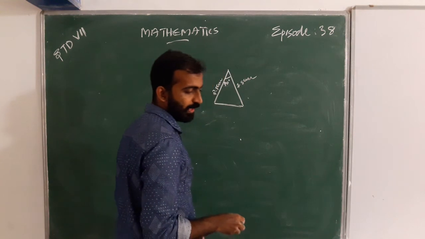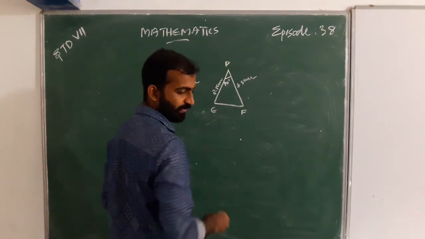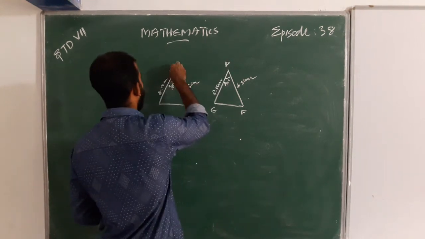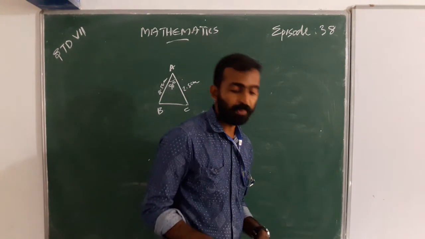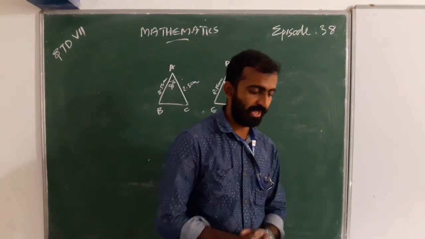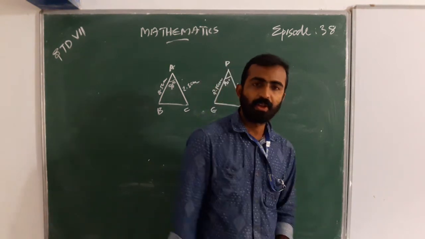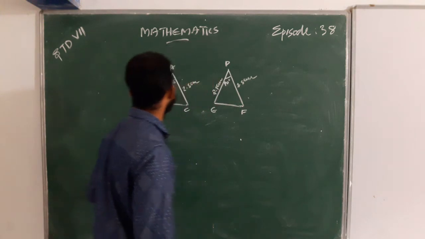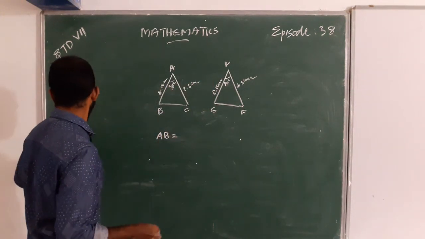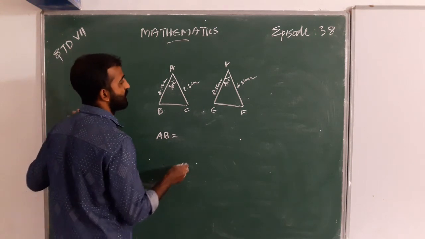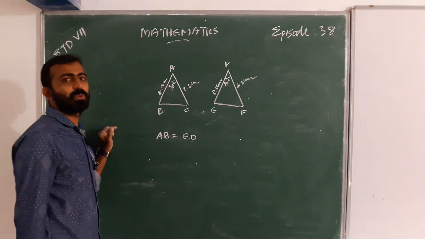D, E, F, A, B, C. Is it congruent? Here we can say that AB equal to ED.